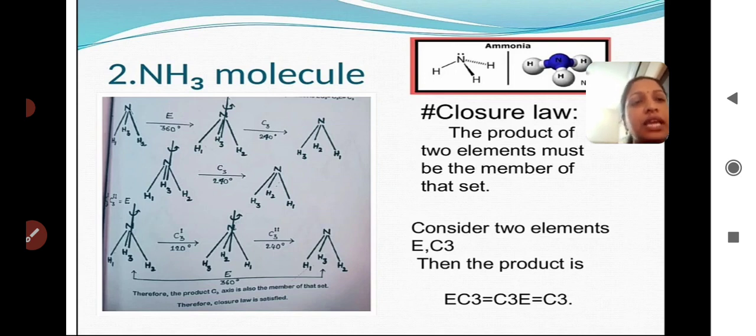When we apply the product, E C3 will become equal to C3. Therefore we can say the elements of NH3 satisfy the closure law.